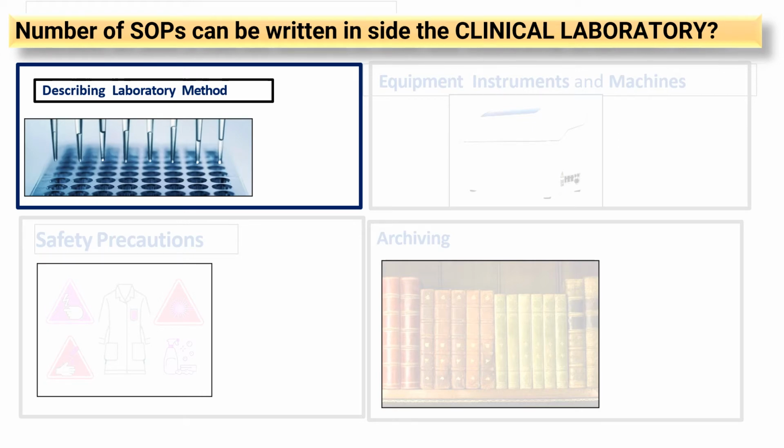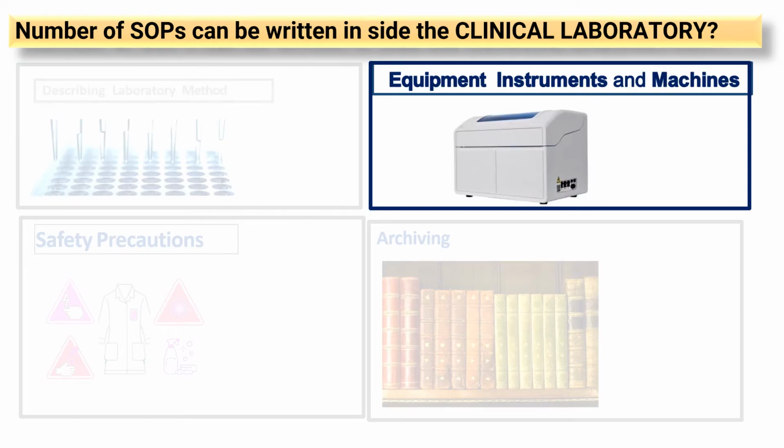Similarly, you can write SOPs for the equipment and machines. How to operate that machine? What are the maintenance requirements of the machine? What errors may come into the instrument? How to manage equipment? Everything you can write in that SOP.